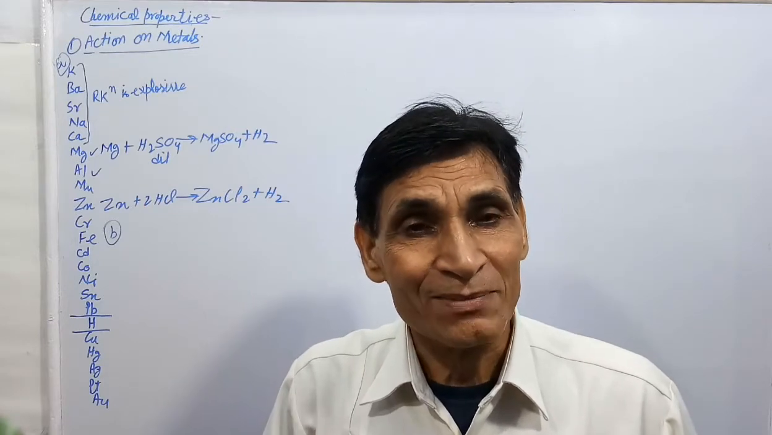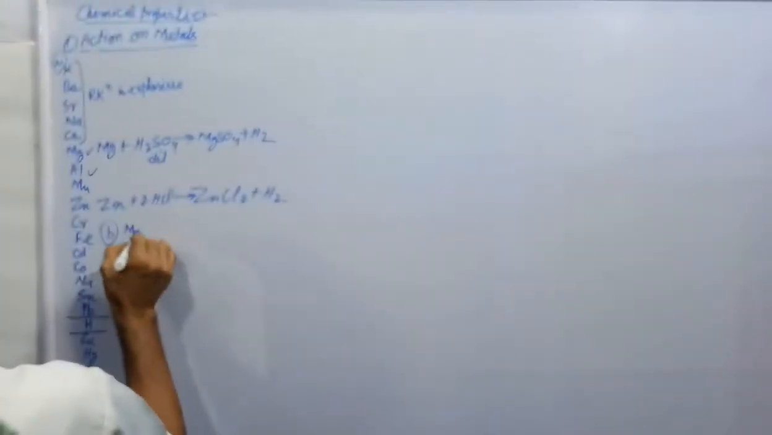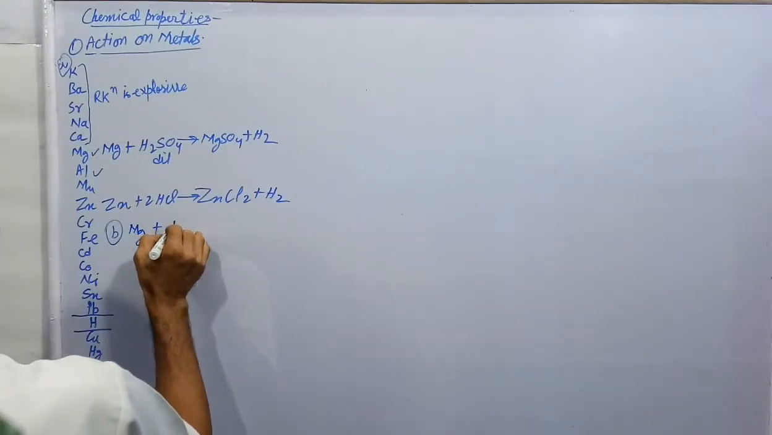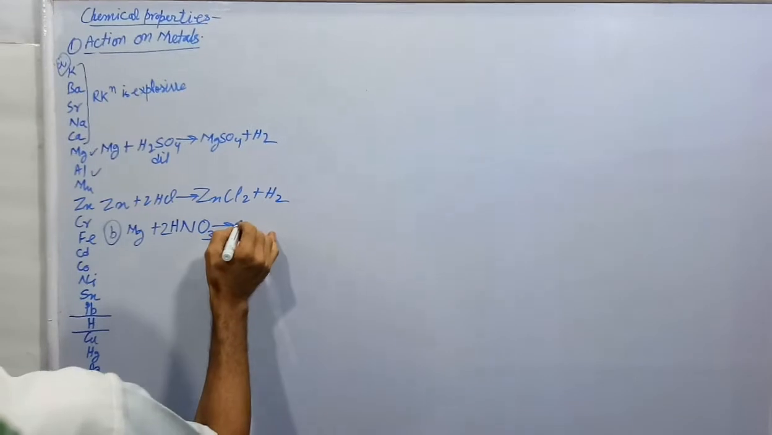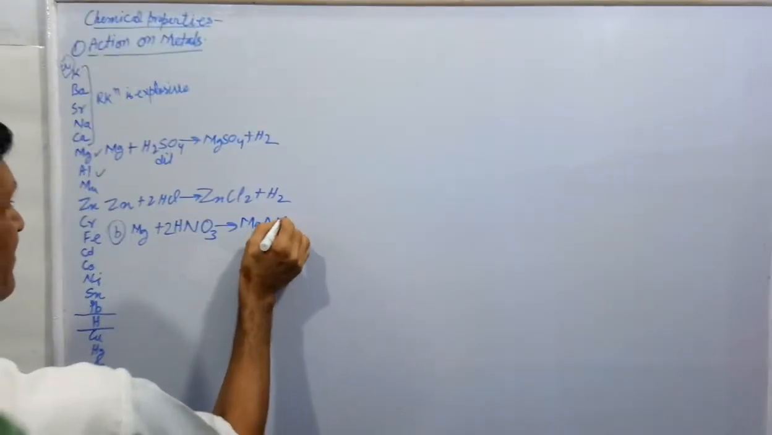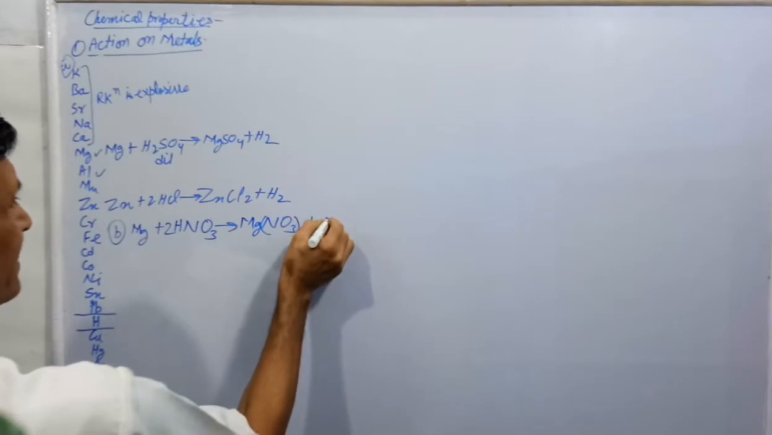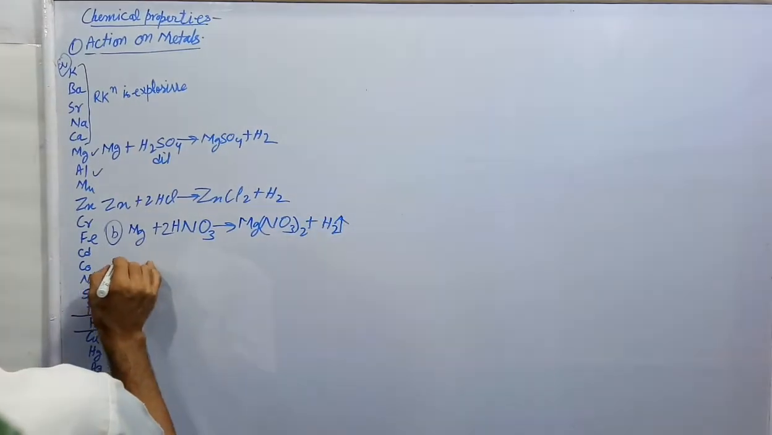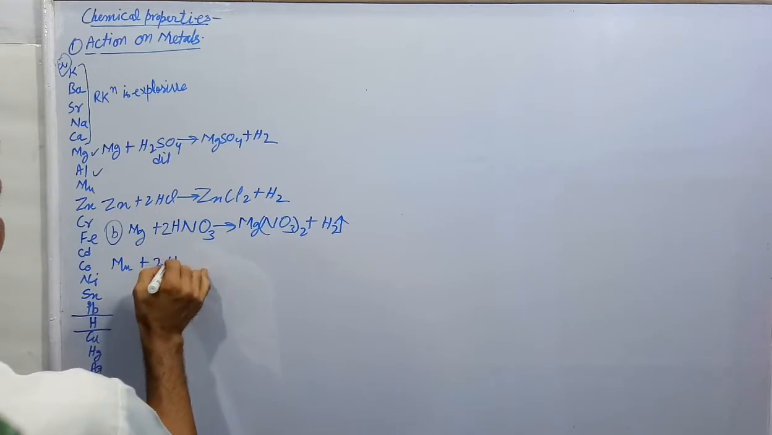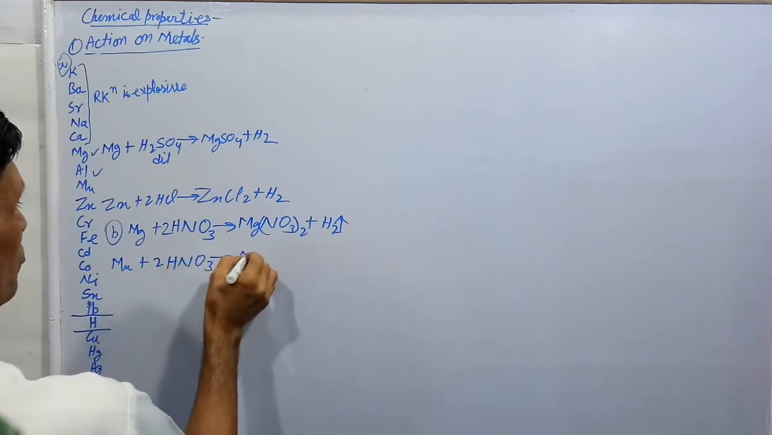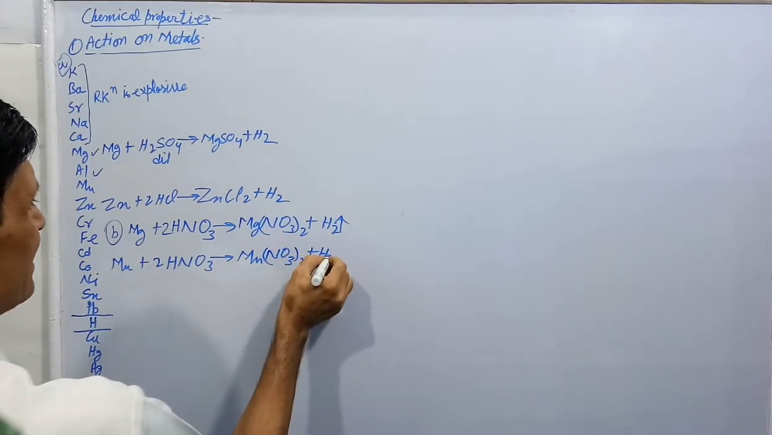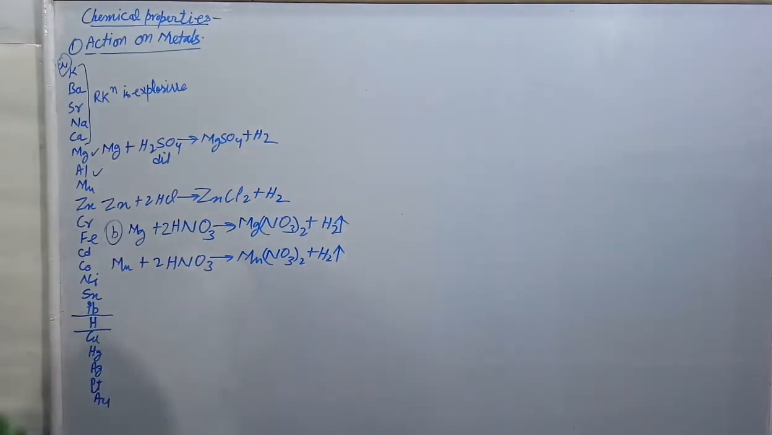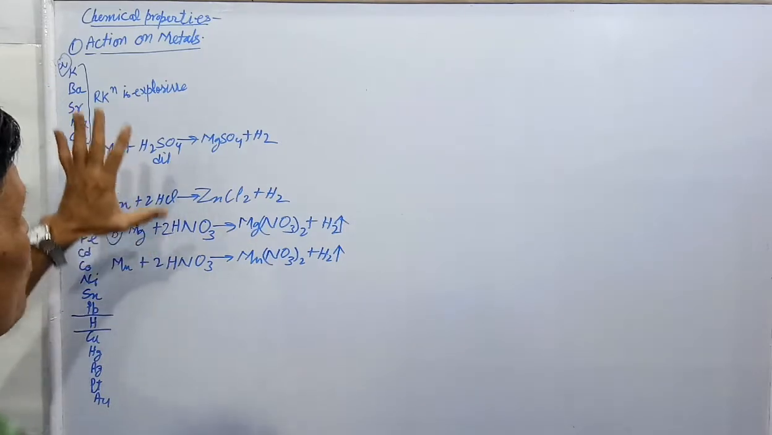But manganese and magnesium are metals which react with very dilute nitric acid to give hydrogen gas. Magnesium reacts with very dilute nitric acid to give hydrogen gas and magnesium nitrate. Manganese reacts with very dilute nitric acid to give respective nitrate salt, manganese nitrate and hydrogen gas. Like this. Then they react with acid to give hydrogen.